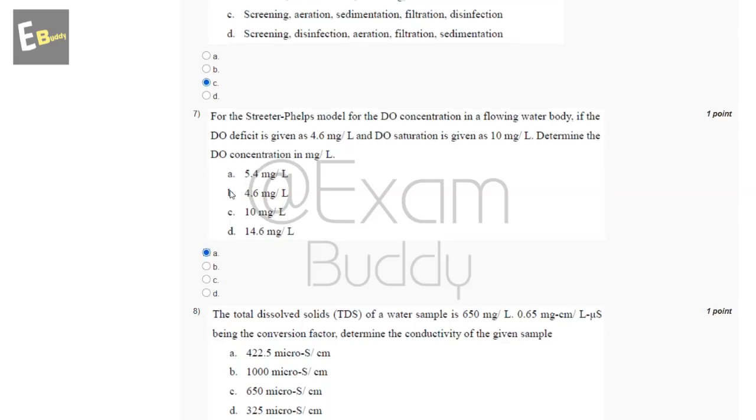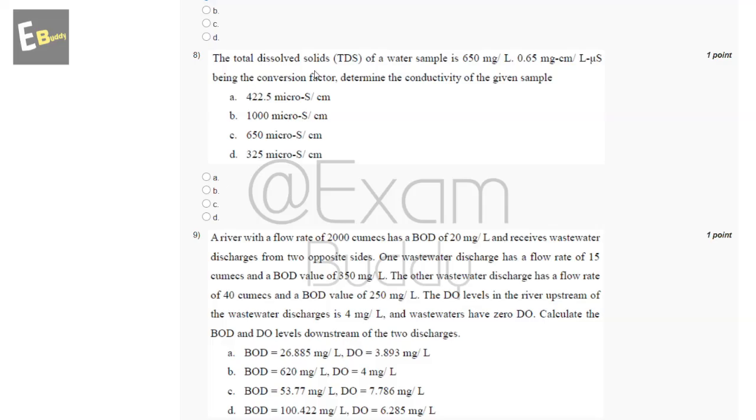Now the eighth question is the total dissolved solids of a water sample is 650 milligram per liter, 0.65 being the conversion factor, determine the conductivity of the given sample. So these are the options and the answer of our eighth question is A.